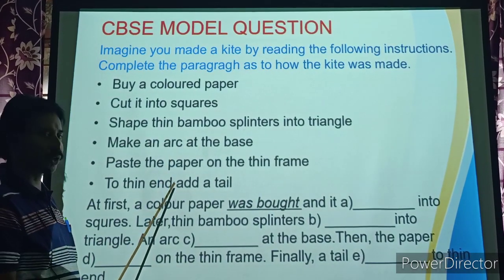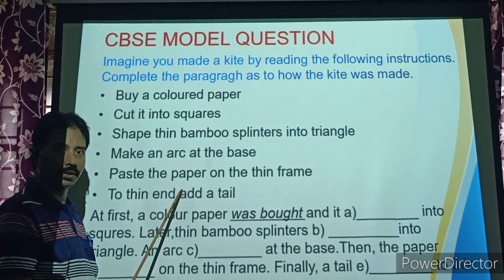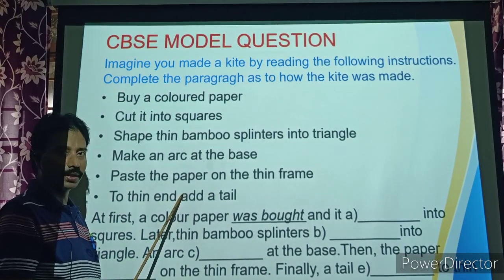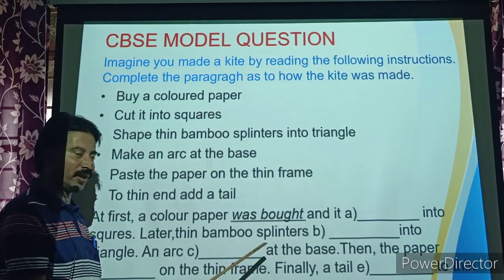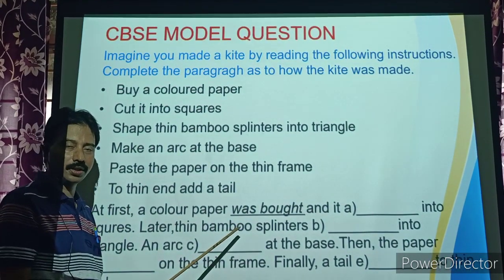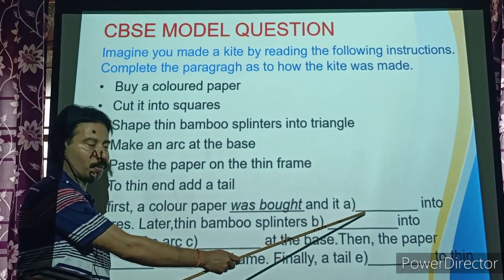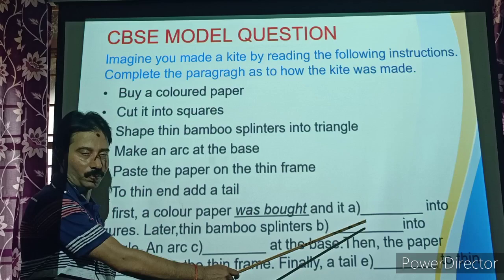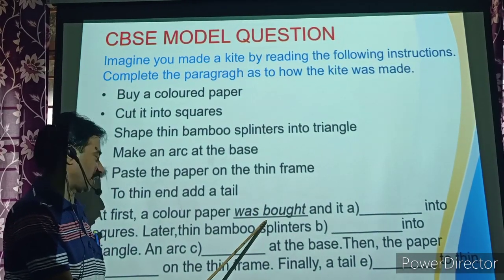These are the instructions to make a kite. Based on the instructions, you made a kite. How you made the kite? Here, one paragraph is there, small paragraph with some blanks. You are supposed to complete the blanks using passive form. So here there is one example, solved example also you can see.